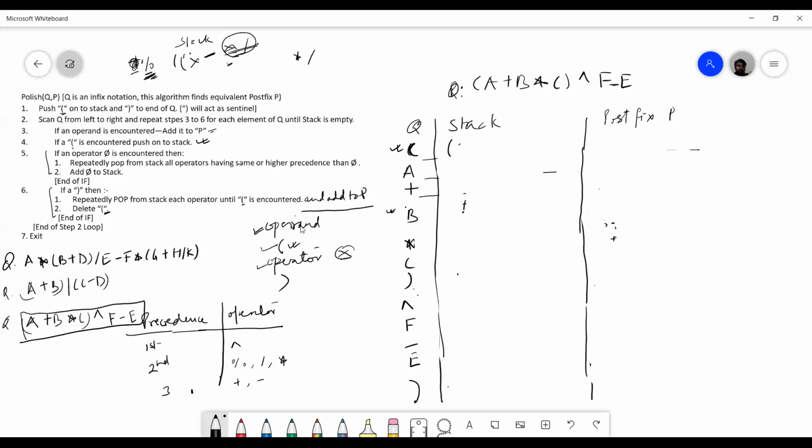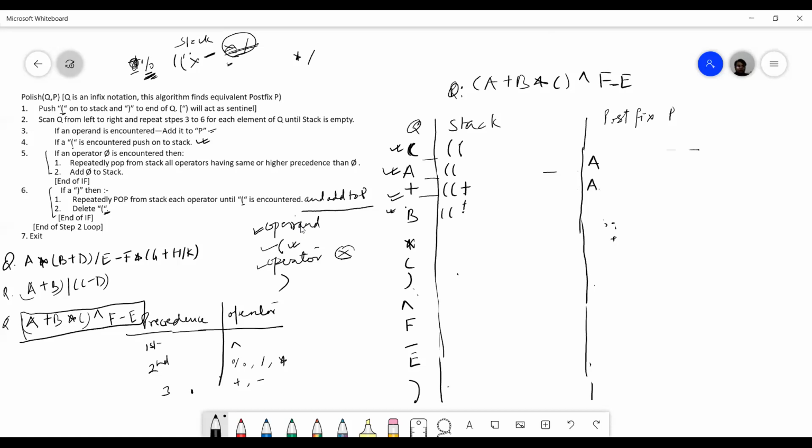Push onto the stack. Yeah, push onto the stack. When I get an operand, I will add it to P, the stack remains the same. When I get an operator, then I will check whether there is any operator with higher or same precedence, then I will pop. Since there is no operator, I will simply add it.